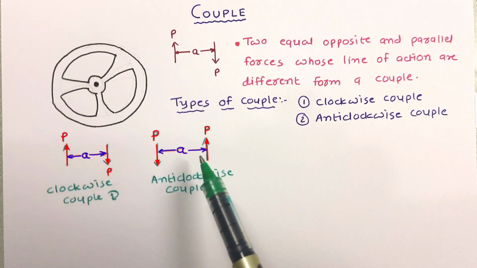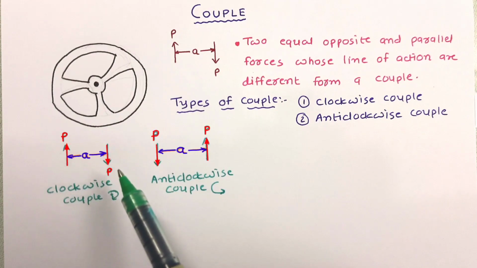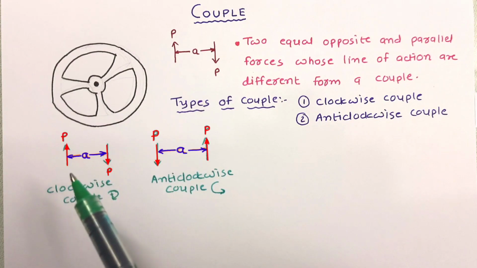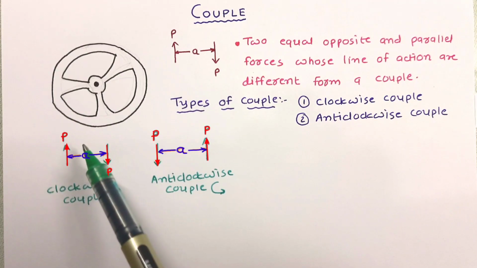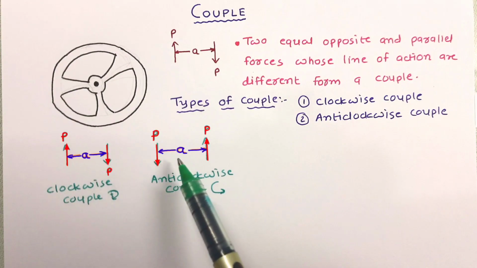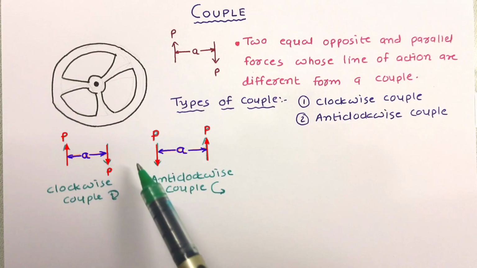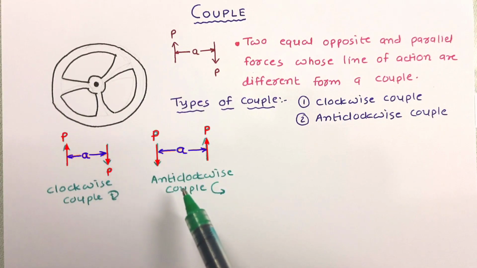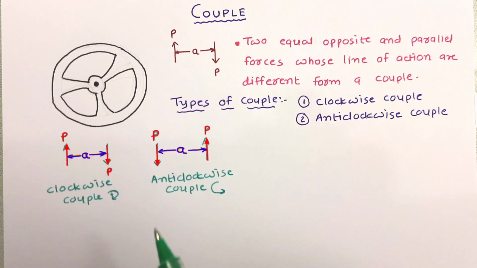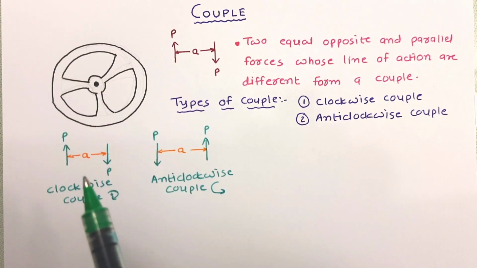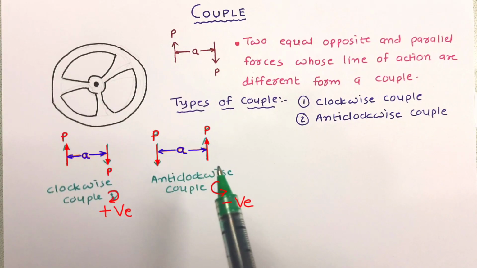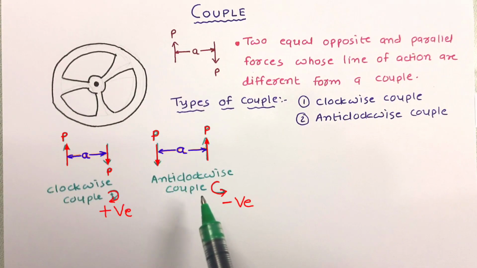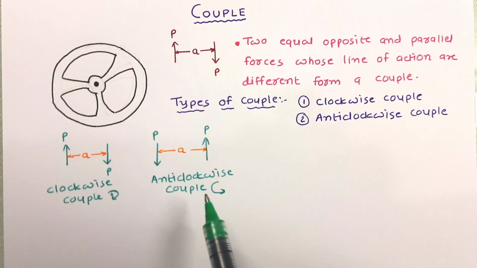Here two couples are there which have two equal, opposite, parallel forces P, but this couple creates moment in clockwise direction, so it is called a clockwise couple, whereas these forces create a couple in anti-clockwise direction, so it is called an anti-clockwise couple. A clockwise couple rotates a body in clockwise direction and it is considered positive, and an anti-clockwise couple rotates a body in anti-clockwise direction and such a couple is taken as negative.